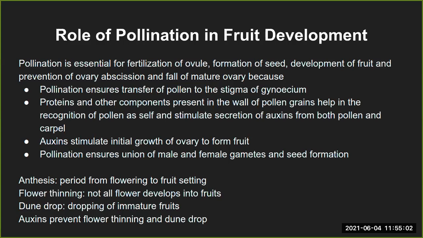Then flower thinning. Flower thinning is one of the major practices being used. In some cases, one branch of the plant has quite a lot of flowers, and the other branch does not have a lot of flowers. The branch which does not have a lot of flowers has a higher chance that most of its fruits will develop into better fruits.